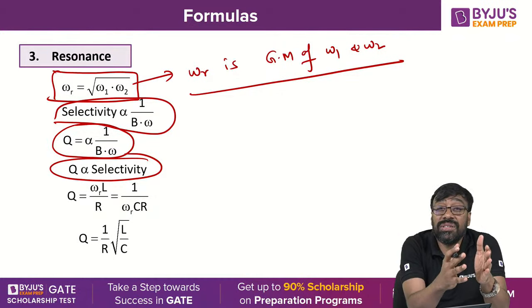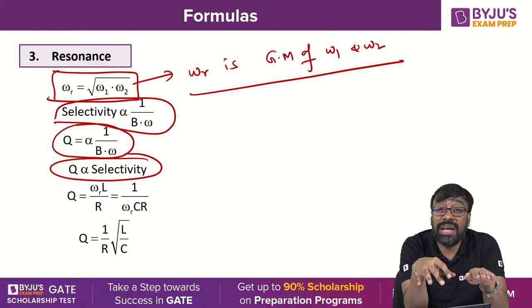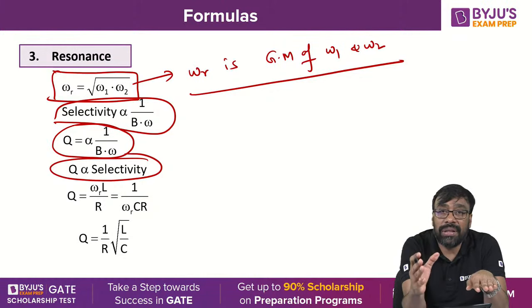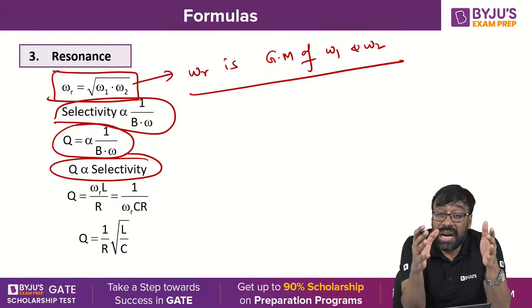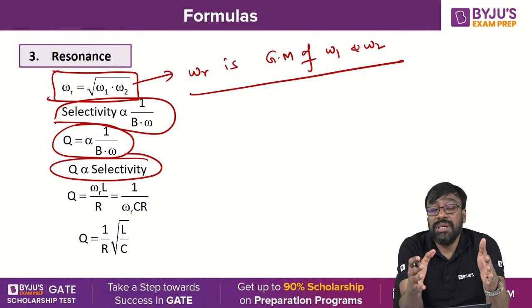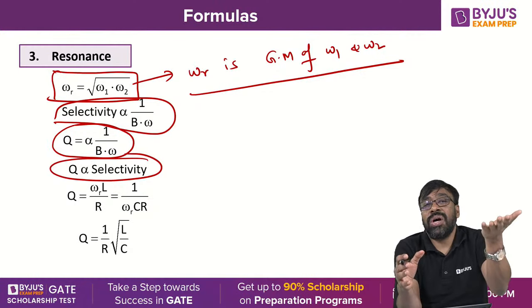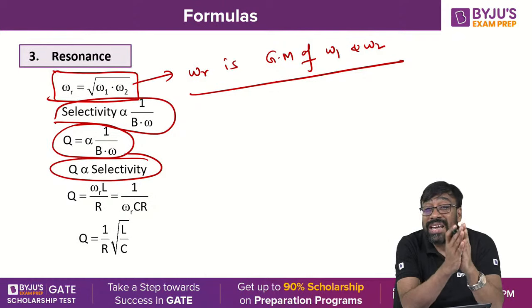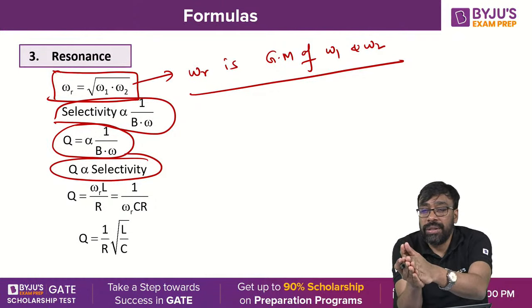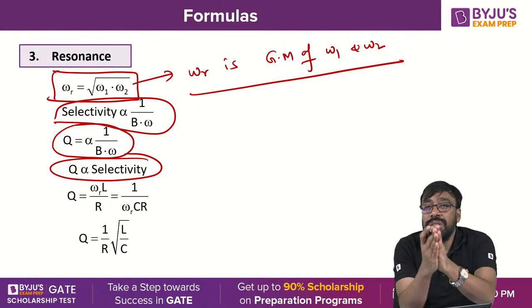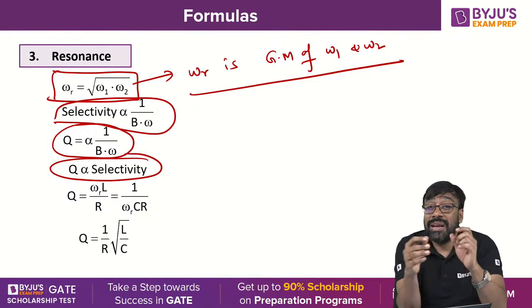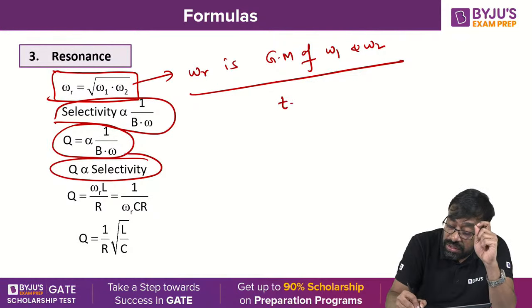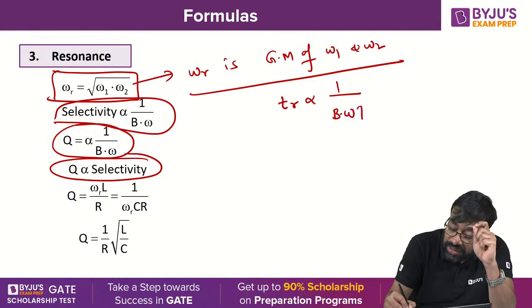In a communication system, the bandwidth must be as small as possible because selectivity is inversely proportional to bandwidth. In control systems, when you design a control system, the bandwidth must be as large as possible because the rise time is inversely proportional to the bandwidth. For any good control system, the rise time must be smaller. For rise time to be smaller, the bandwidth must be higher.